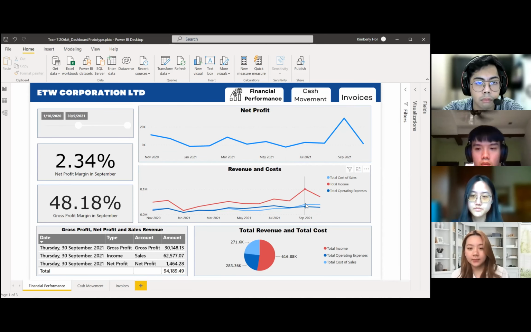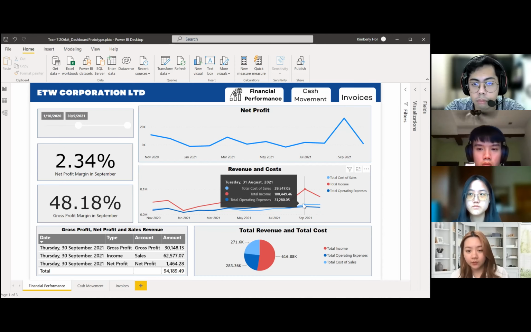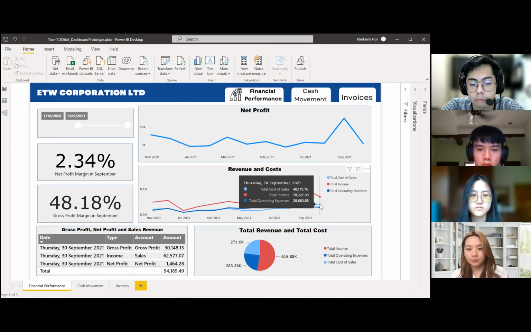If you can see here, in August, the total cost of sale was 39,547. However, the total income was 100,449 ringgit. But in September, the total cost was 40,179 ringgit, which was higher than in August, and the total income was 70,327 ringgit, which was much lower than what they earned in August.